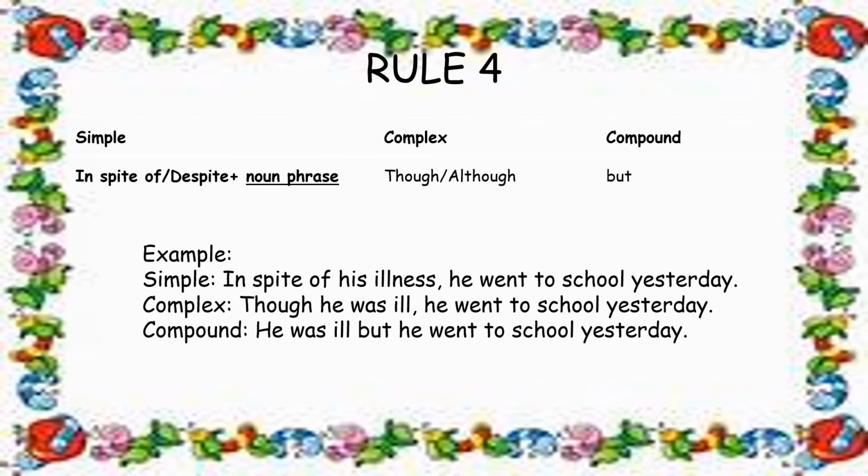Rule number 4. Simple, in spite of or despite, any of these two words plus noun phrase. We studied what is a noun phrase, a phrase that acts like a noun. When it comes to complex, you will use though or although, and compound, but. For example, in spite of his illness, he went to school yesterday. When it becomes complex, we have to use though or although. Though he was ill, he went to school yesterday. Compound, you have to use but. He was ill, but he went to school yesterday.